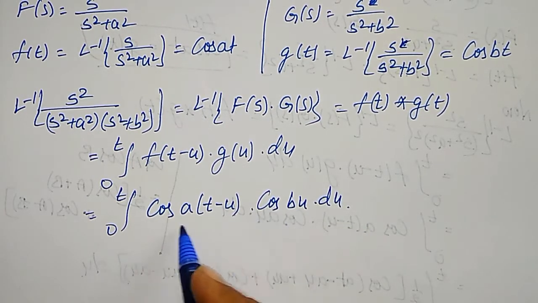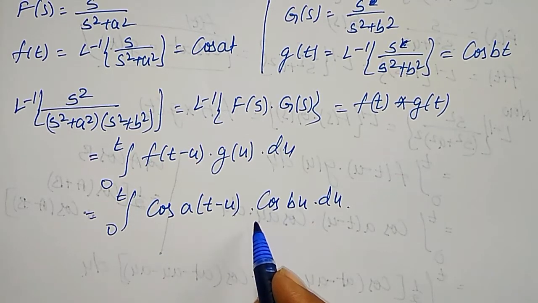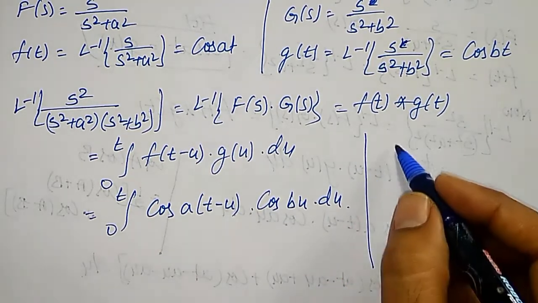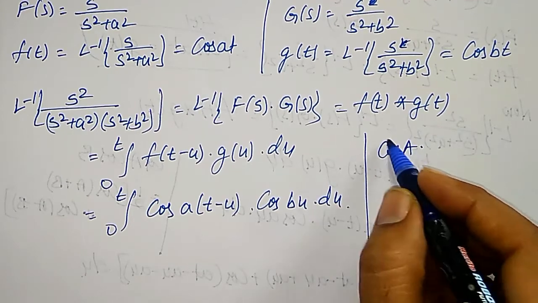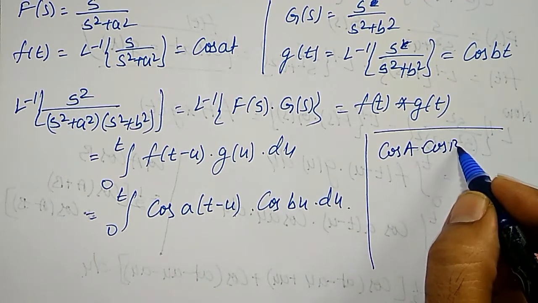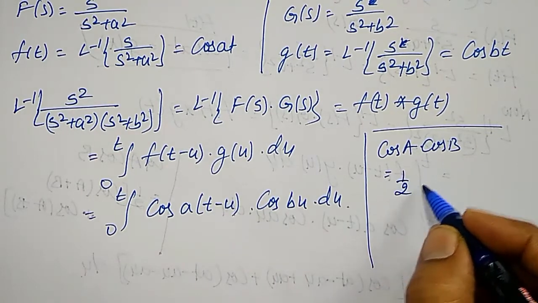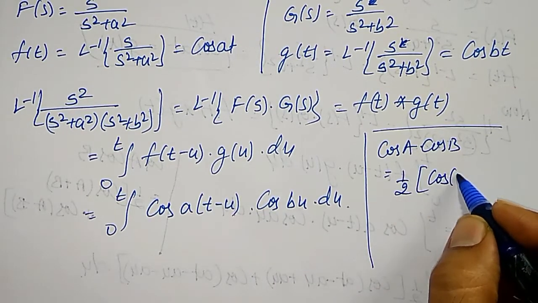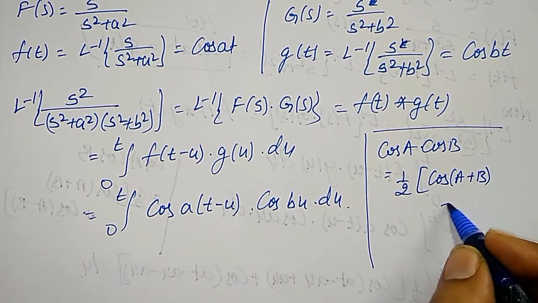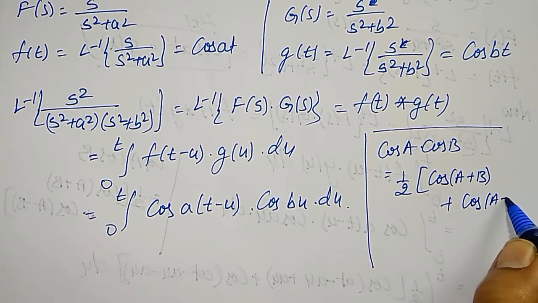Again it is a product of cos a into cos b, therefore I can use the formula for cos a into cos b to convert the product of two terms into addition of two terms as 1 by 2 into cos of (a plus b) plus cos of (a minus b).